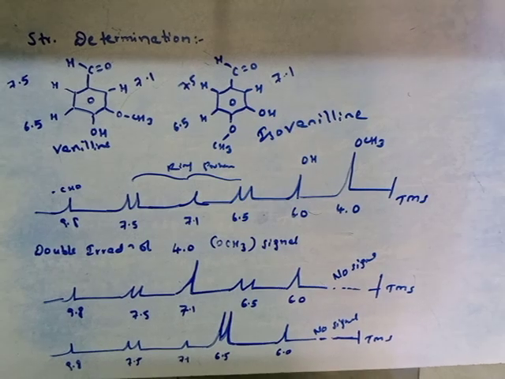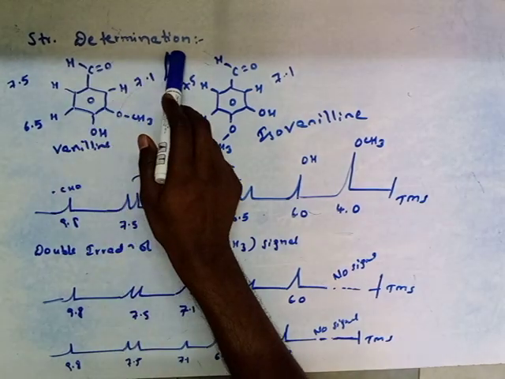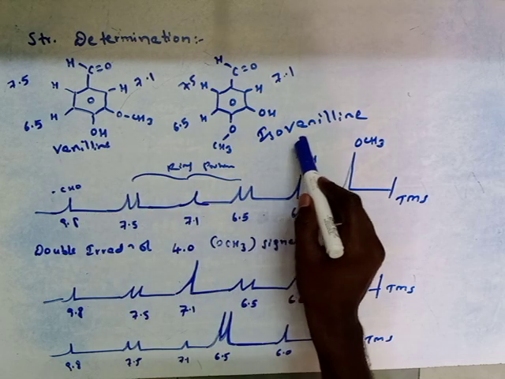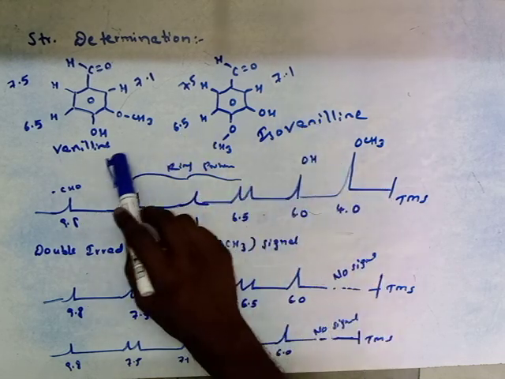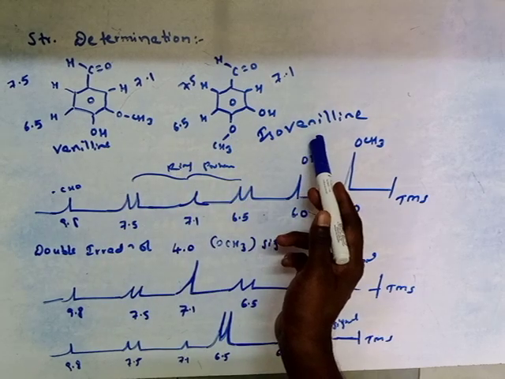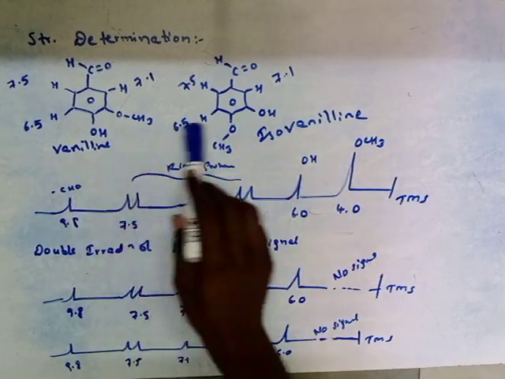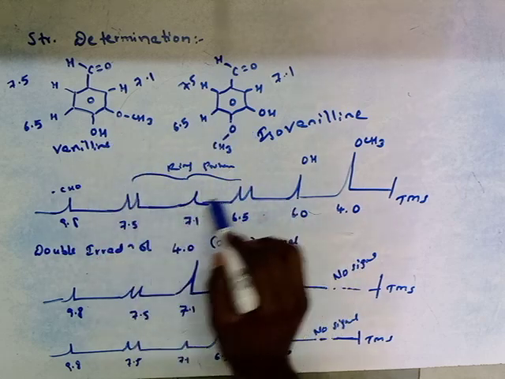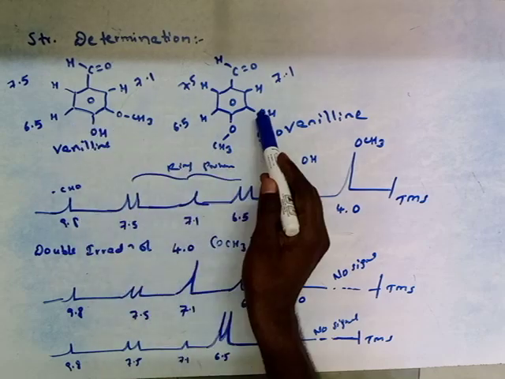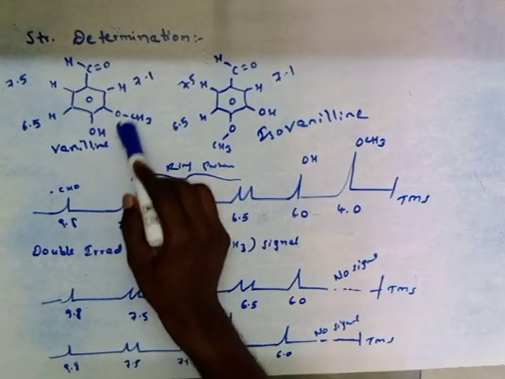The second application is structure determination. This is the structure of vanillin, and this is isovanillin. The proton NMR spectra of vanillin and isovanillin give the same set of NMR spectrum, because vanillin and isovanillin have the same set of protons.